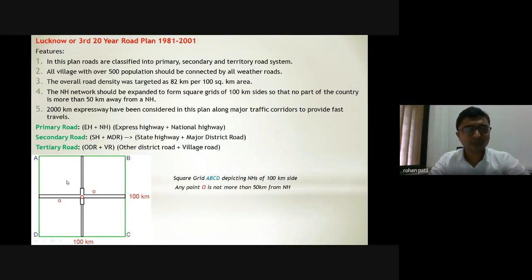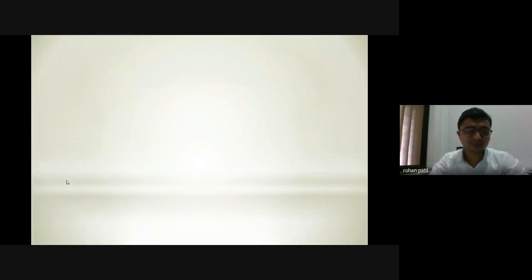Then 2000 kilometers of expressway have been considered in this plan along major traffic corridors, to be provided for fast travel. As we have seen, in the Bombay road development plan the expressways to be constructed were 16,000 kilometers. But in this Lucknow road development plan, we were planning to have 2,000 kilometers of expressways inside the country.